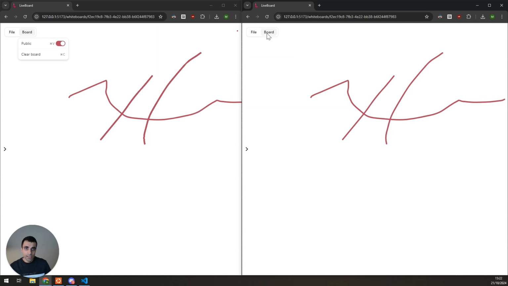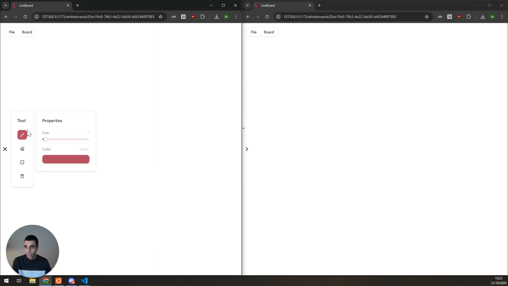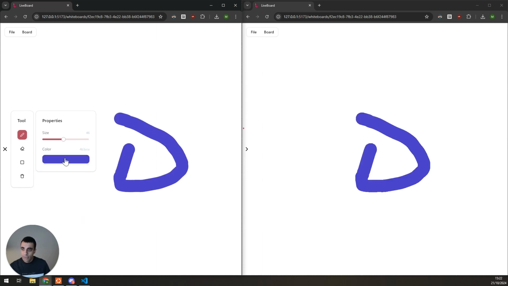What this person can do is clear the whiteboard. So we see when we click clear, everything is cleared. We also have these options on the left, where if we click, we are presented with a menu where we can change the tool and the properties of the tool. Here we can change the size and the color, and we see that it works.